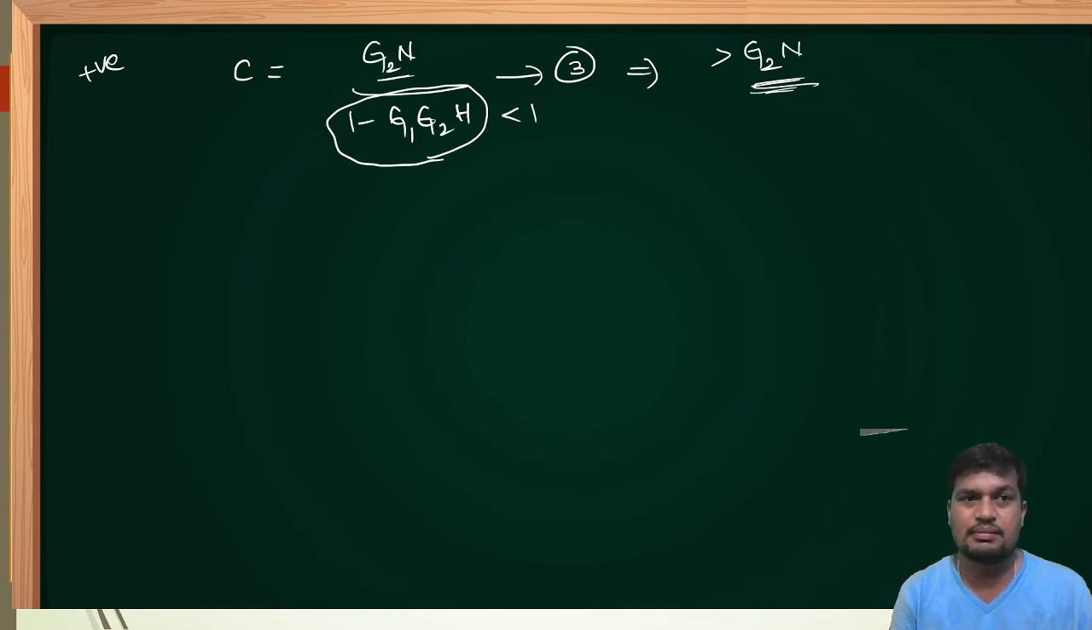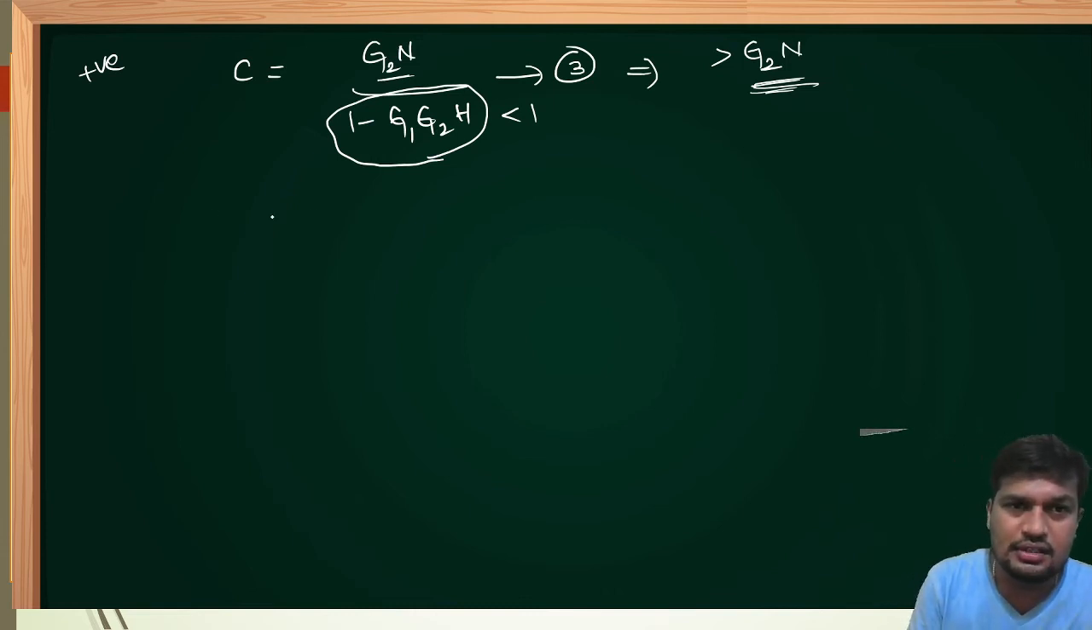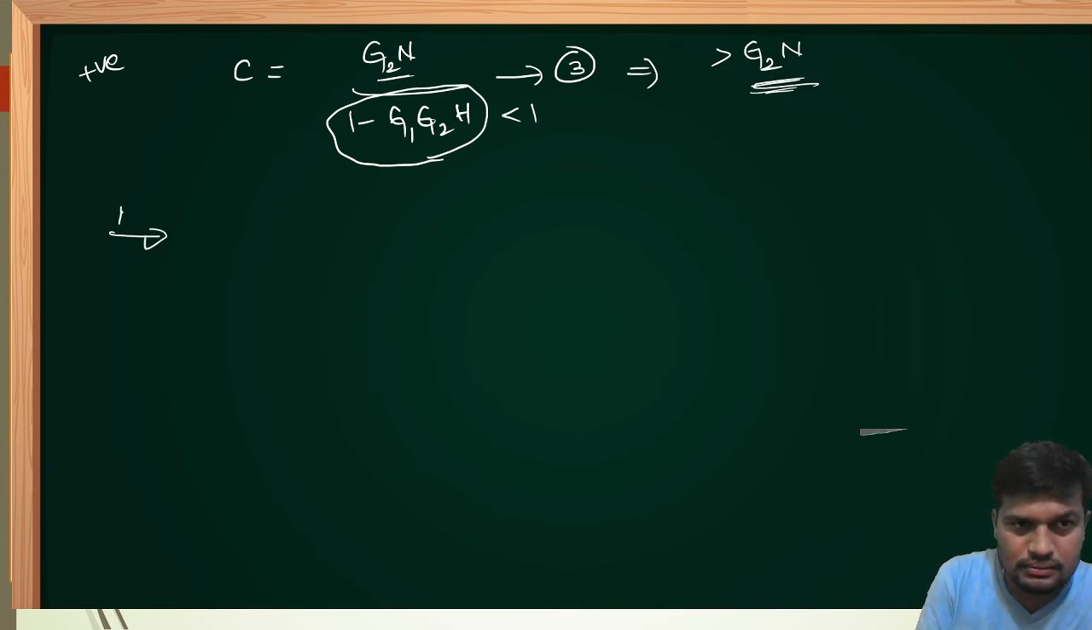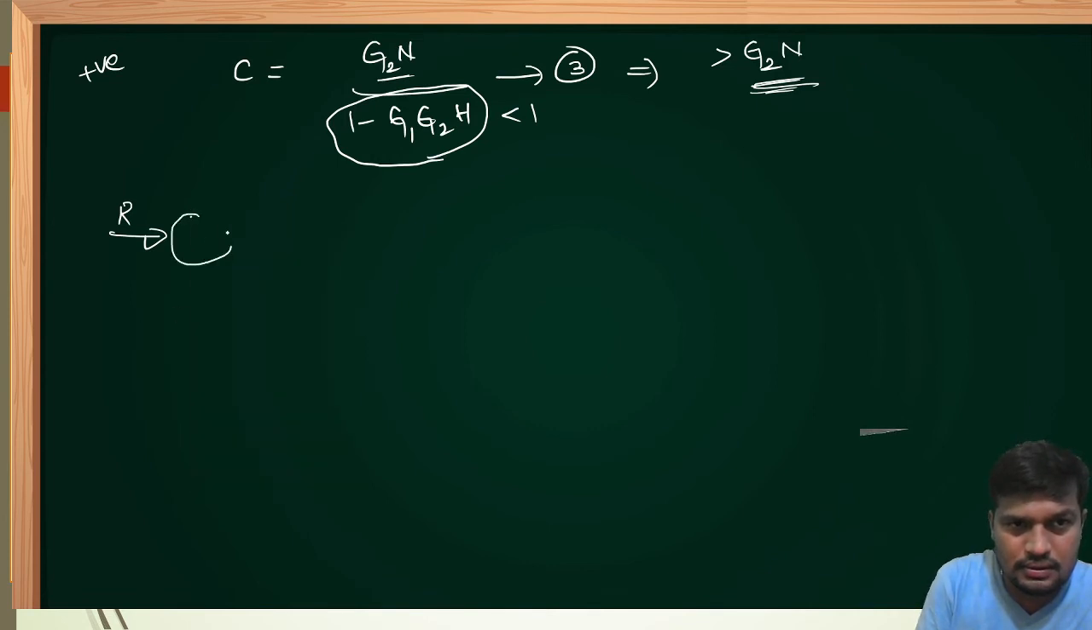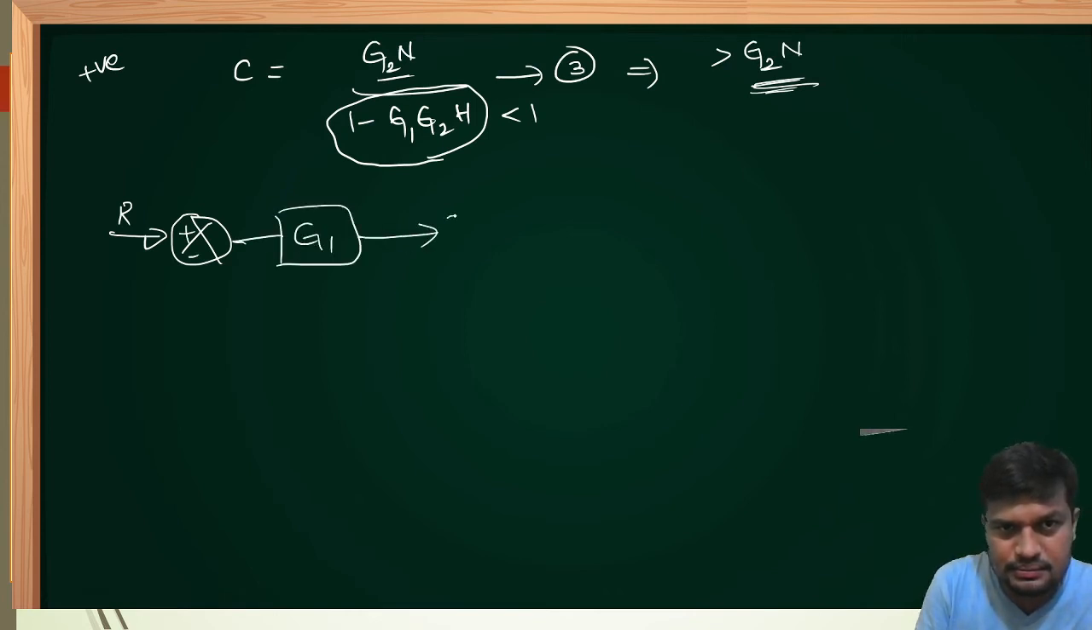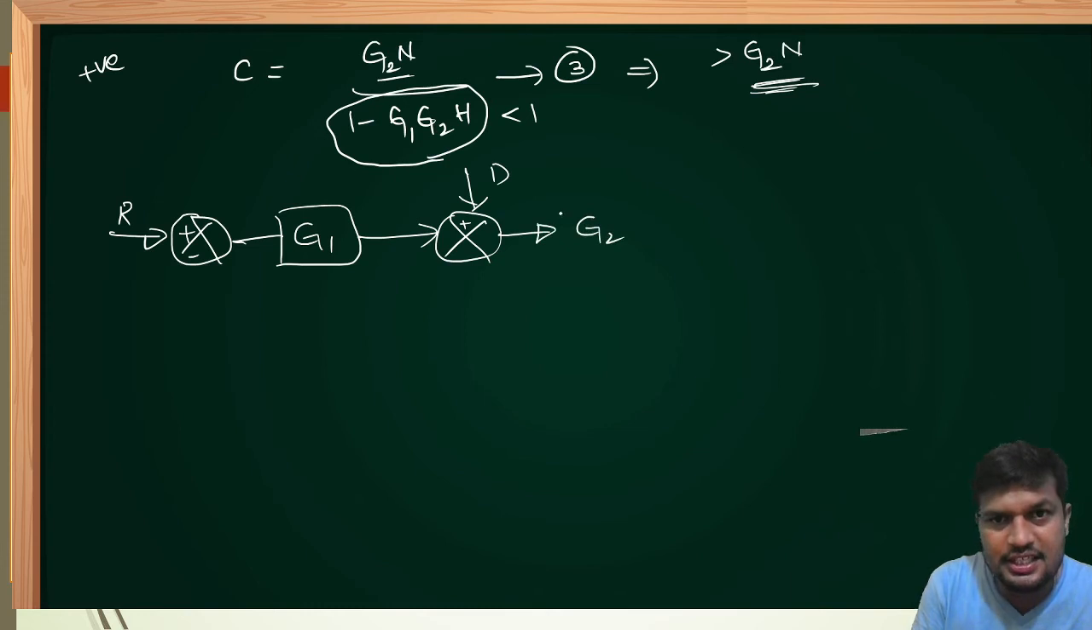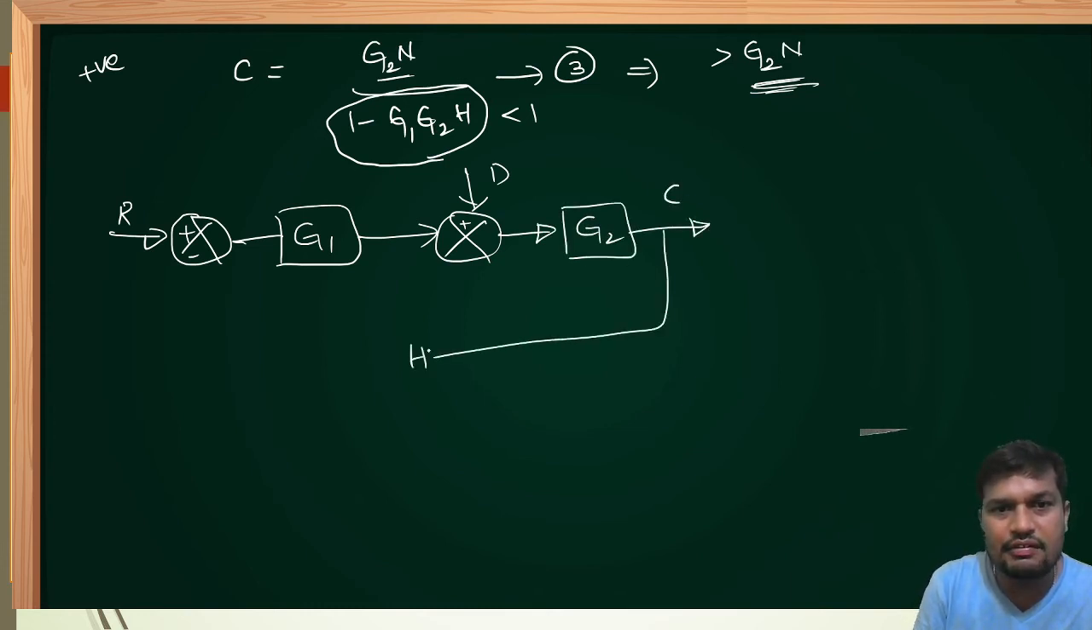positive feedback system. Now I have a question. The question is, input is R, forward path gain is G1, it is the disturbance here. Another forward path gain is G2, output will be C, feedback will be H.